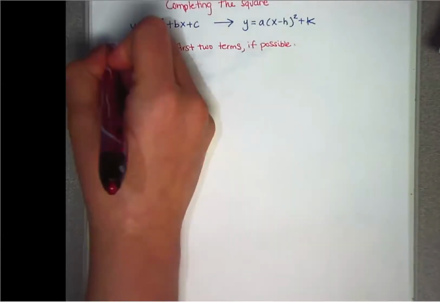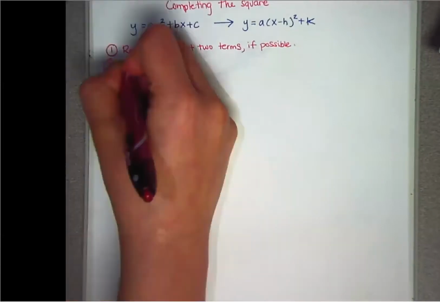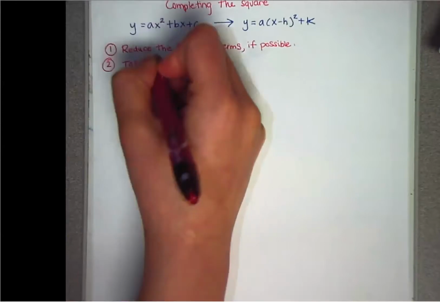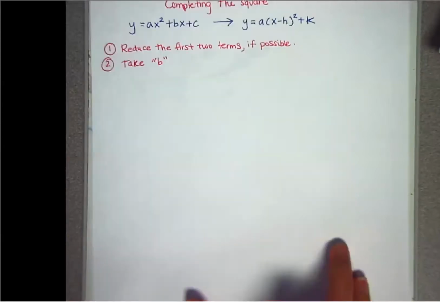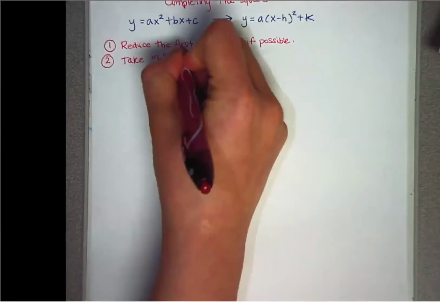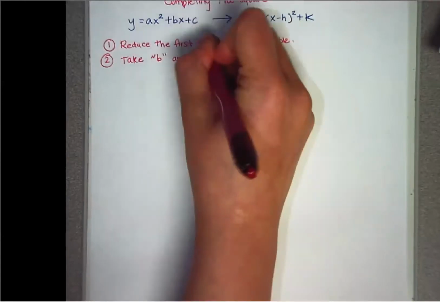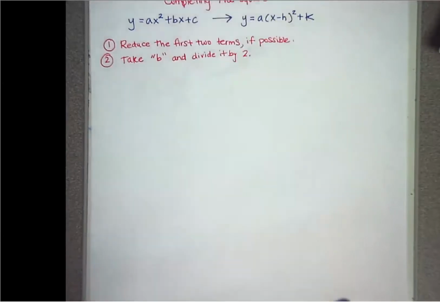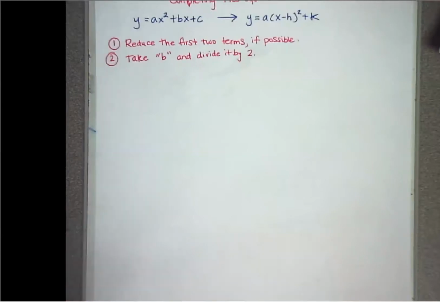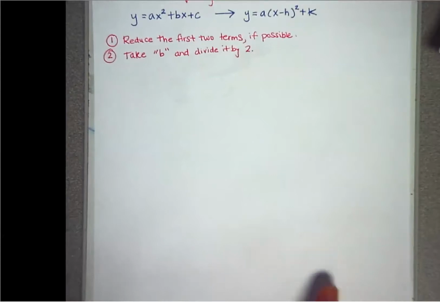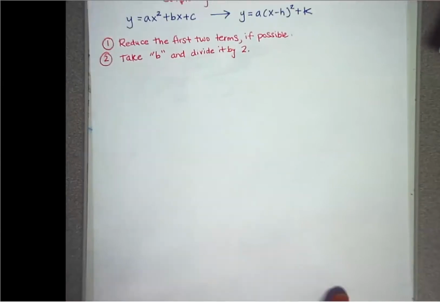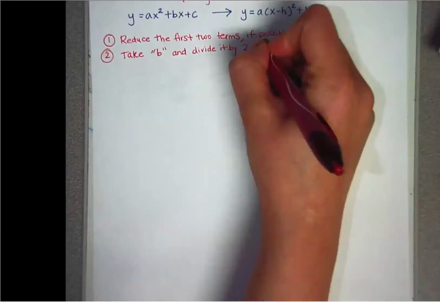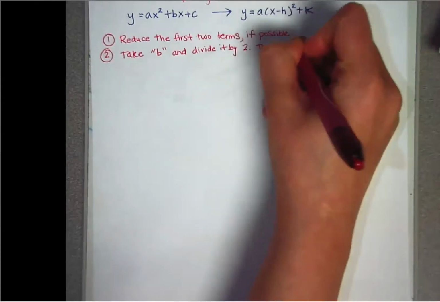And then the second step is going to be, you're going to take b, and we've talked about b before plenty of times, and divide it by 2, or take half of it. So I know this question might come up as I'm already doing the examples, and it usually gets asked, why are you dividing by 2? It's just always going to be by 2. You're taking half of it. That's just the rule. It's never going to be dividing by another number. And then whenever you divide by 2, you're going to square that number every single time.